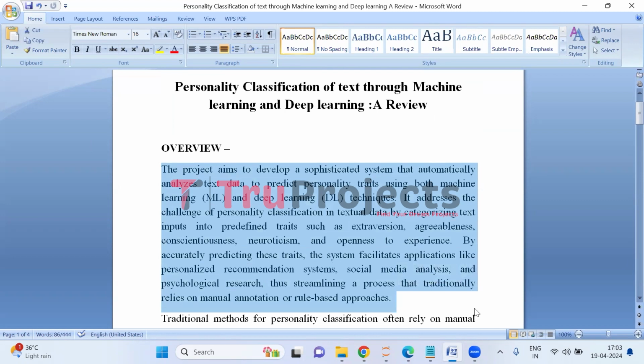The project aims to develop a sophisticated system capable of automatically analyzing text data to predict personality traits. It employs both machine learning and deep learning techniques to categorize text inputs into predefined traits such as extraversion, agreeableness, conscientiousness, neuroticism, and openness to experience. By accurately predicting these traits, the system enables various applications, including personalized recommendation systems, social media analysis, and psychological research, simplifying a process usually done manually or through rigid rules.